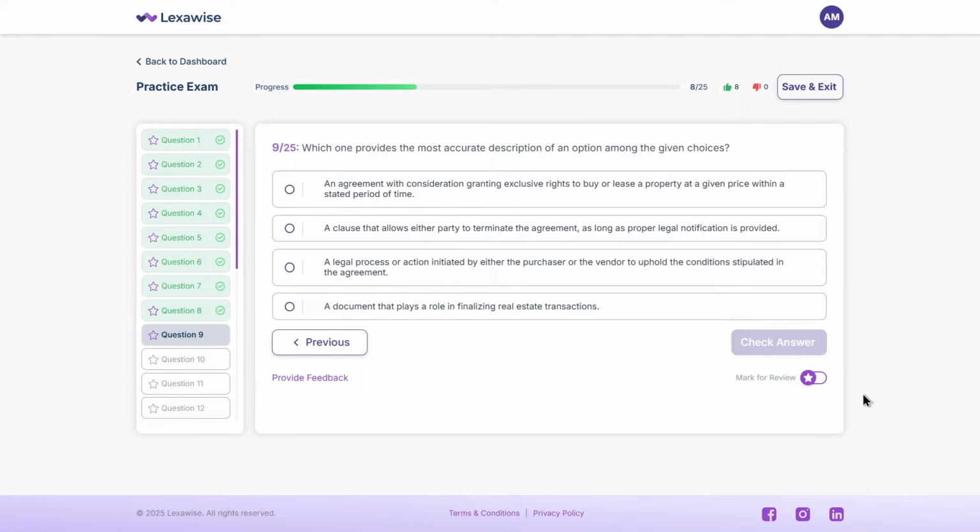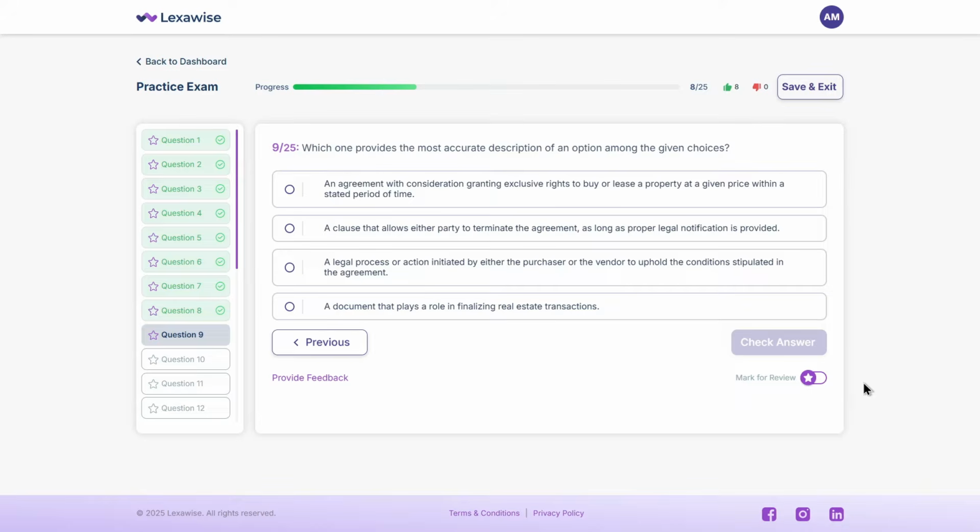Which one provides the most accurate description of an option among the given choices? A. An agreement with consideration granting exclusive rights to buy or lease a property at a given price within a stated period of time. B. A clause that allows either party to terminate the agreement as long as proper legal notification is provided. C. A legal process or action initiated by either the purchaser or the vendor to uphold the conditions stipulated in the agreement. D. A document that plays a role in finalizing real estate transactions. Pause and take a moment.